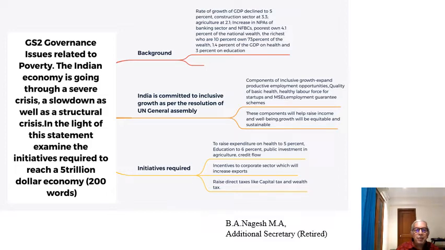So we have said why there should be inclusive growth, the components and the advantages of the policy of inclusive growth. Now, what initiatives are required for this to reach a $5 trillion economy?